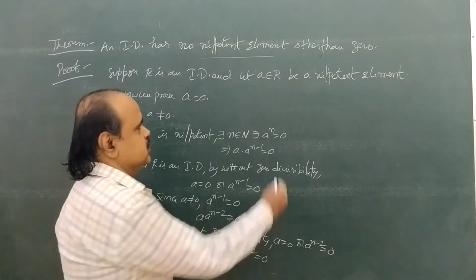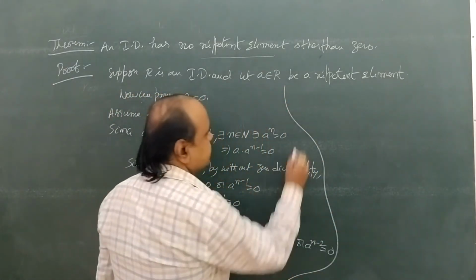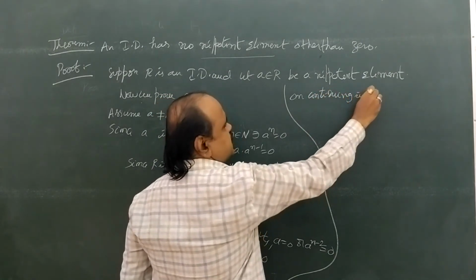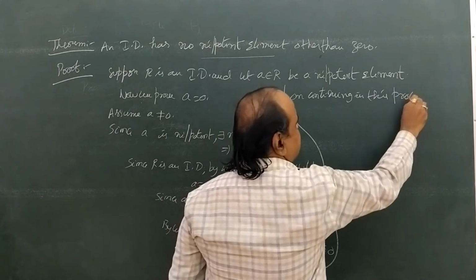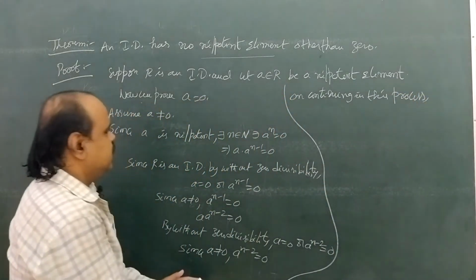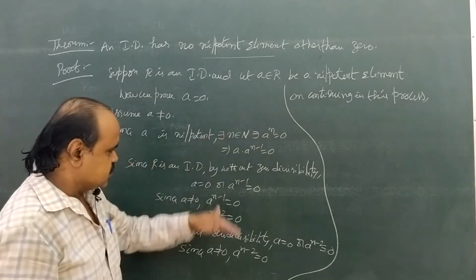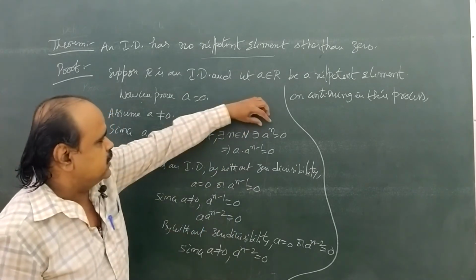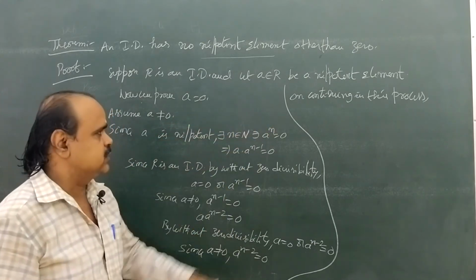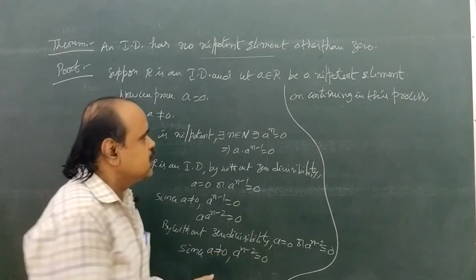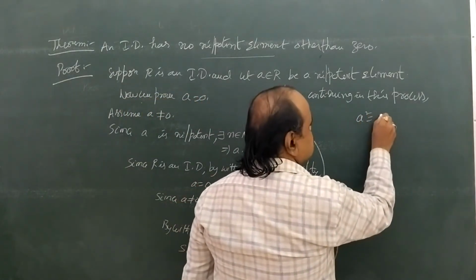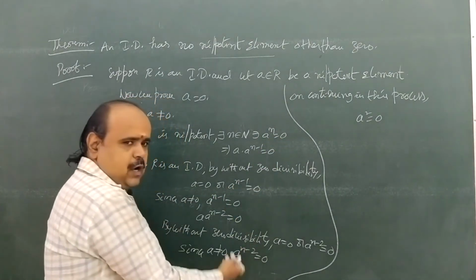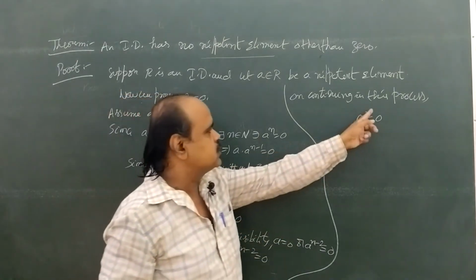On continuing this process, we have first of all a power n equal to 0. Next it comes to a power n minus 1 equal to 0. Then it comes to a power n minus 2 equal to 0. Okay na? If we observe, the integral powers must be decreasing. So up to n minus 1, n minus 2, and lastly comes to a square equal to 0. ముందు ఏ పవర్ n ఈక్వల్ టు 0 వచ్చింది, తర్వాత ఏ పవర్ n minus 1 ఈక్వల్ టు 0, తర్వాత ఏ పవర్ n minus 2, అలా పవర్స్ అనేది తగ్గుతూ మనకి ఏ స్క్వేర్ ఈక్వల్ టు 0కి వచ్చింది.